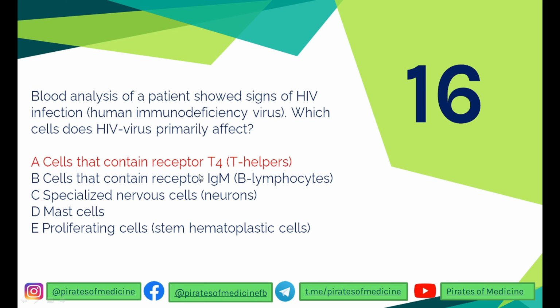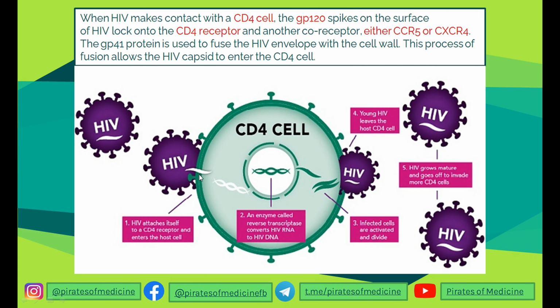When HIV comes in contact with the CD4 cells, the GP120 protein on the surface of HIV locks into the CD4 receptor, and other co-receptors like CCR5 or CXCR4 strengthen this locking. After this, the GP41 protein fuses the HIV envelope into the cell wall of the CD4 cell, and this process allows the HIV capsid to enter the CD4 cell and start the process of reverse transcription. Reverse transcription converts HIV RNA into HIV DNA by using the host machinery.